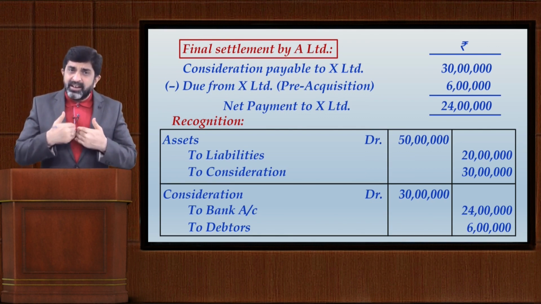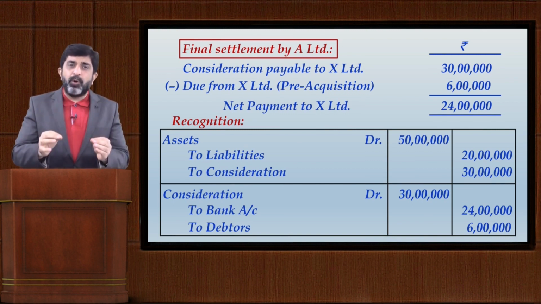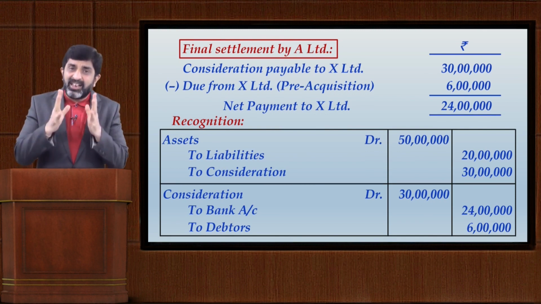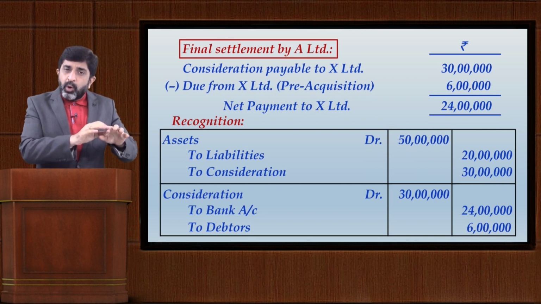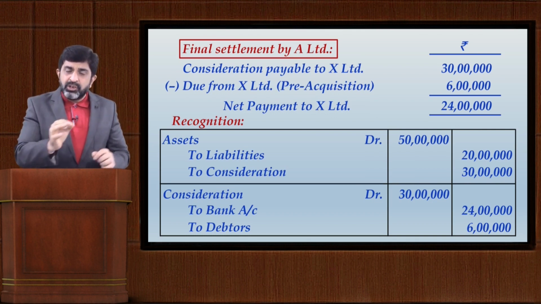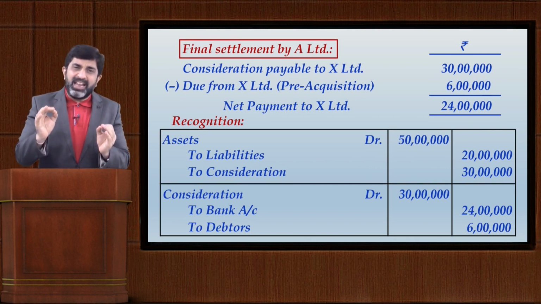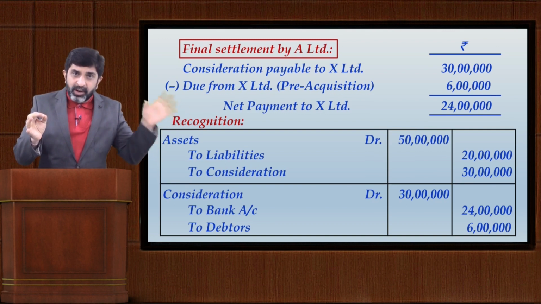However, A Limited disputes the claim. According to A Limited, even if it is at fault, the maximum amount of claim should be rupees 8 lakhs. Now, in between, some days back, at the year end, 31st March, A Limited made a provision of rupees 8 lakhs, which was the best estimate of that liability towards that claim.